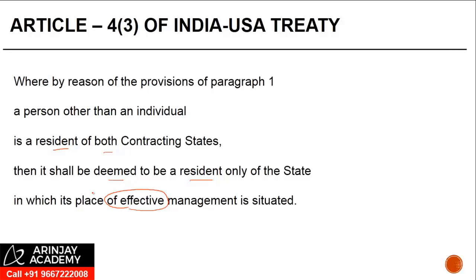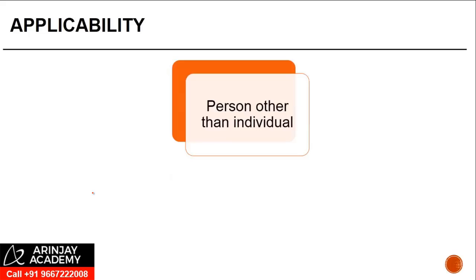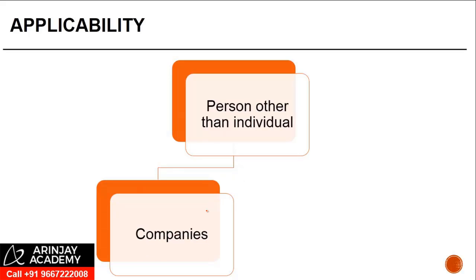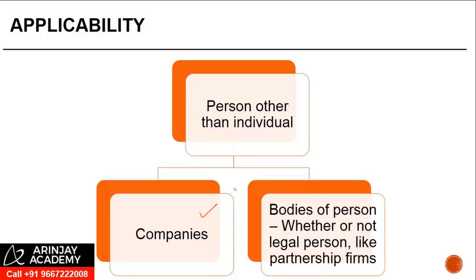Now let's try and decipher this particular article. It is applicable on a person other than an individual, which will include your companies, needless to mention that, and even bodies of persons, whether or not legal persons, like partnership firms, etc. So even in case of a partnership firm, if it is a resident of two states, then you need to apply the tiebreaker rule in Article 4.3 to find out where the place of effective management is situated, and that's where this partnership firm will be a tax resident.